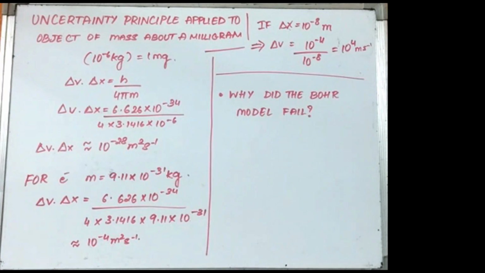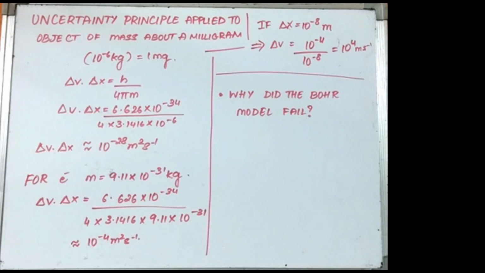In the case of microscopic objects like electrons, delta v dot delta x is much larger, and such uncertainties cause real consequences. Take an electron with mass equal to 9.11 into 10 power minus 31 kg. Delta v dot delta x is equal to h by 4 pi m, which is equal to 6.626 into 10 power minus 34 by 4 into 3.1416 into 9.1 into 10 power minus 31, which gives an answer of the order of 10 power minus 4 meter square second inverse. So delta v dot delta x is of the order of 10 power minus 4 meter square second inverse.